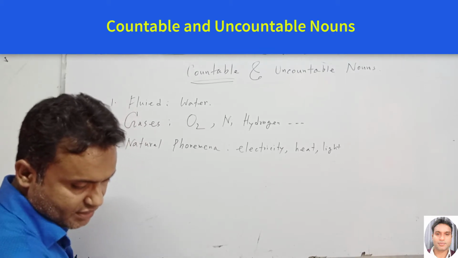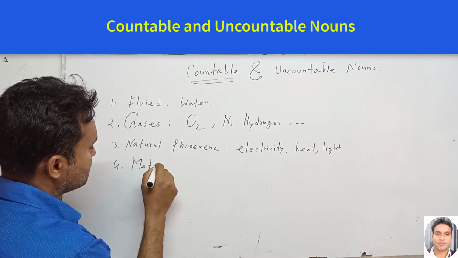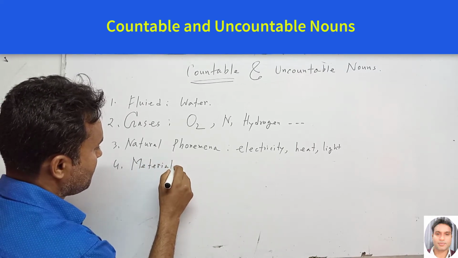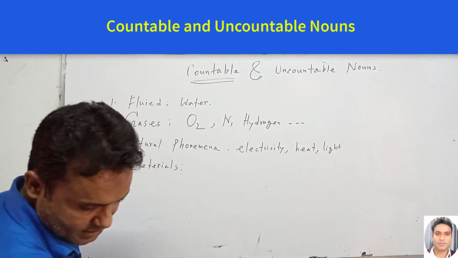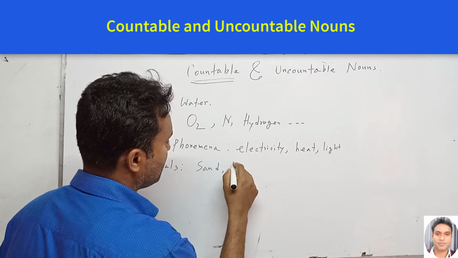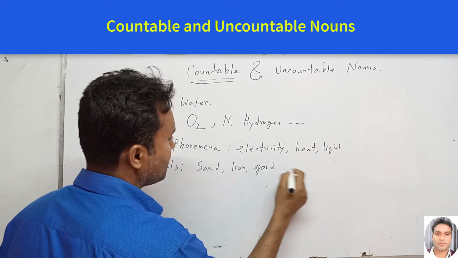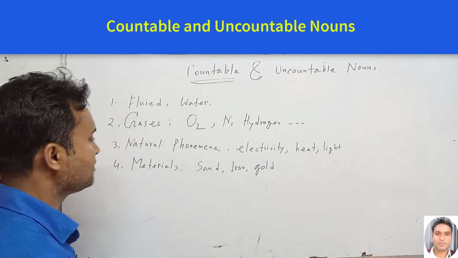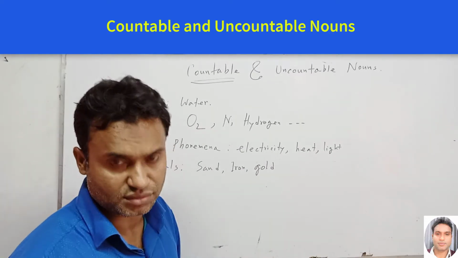Next one is material. What types of material? For example, we can say sand, iron, gold, etc. These are material things, and we can say these are uncountable nouns.